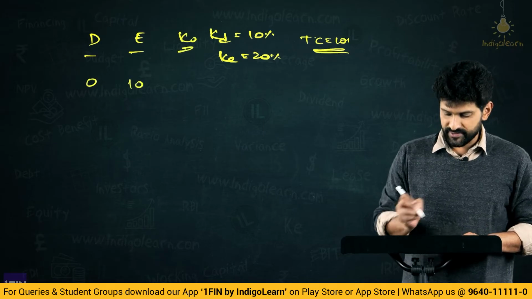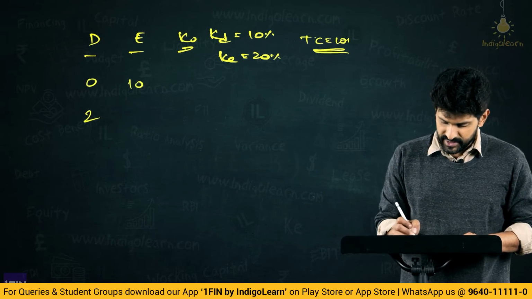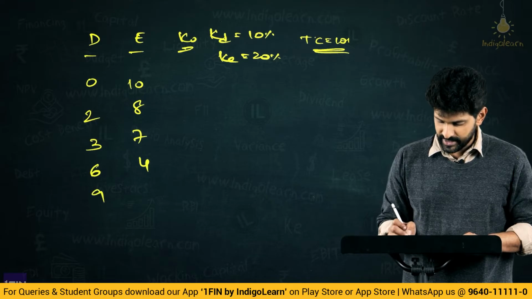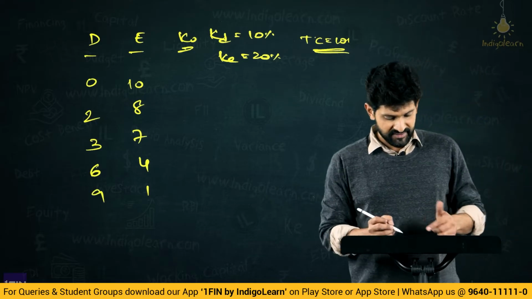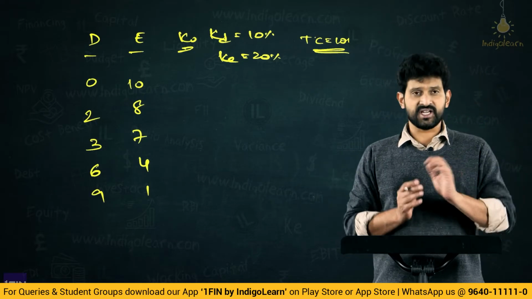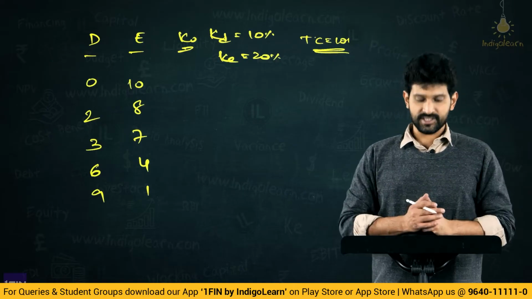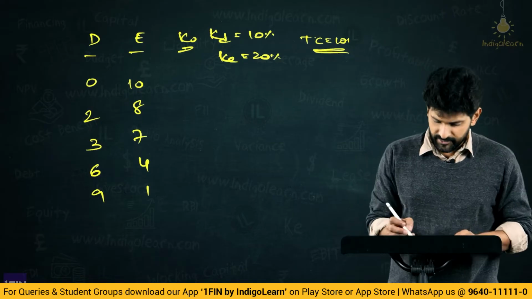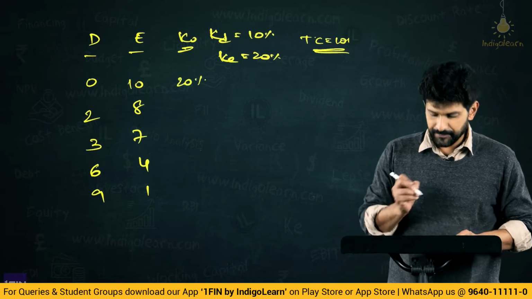Now what will be KO is what we are supposed to compute. Second case will say 2 and 8, say some 3 and 7, then 6 and 4, then 9 and 1. Okay, we have about 5 cases. Now in the first case, when debt is 0 and equity is 10 lakhs, now what happens? Completely it is only cost of equity. Therefore KO will be 20%.